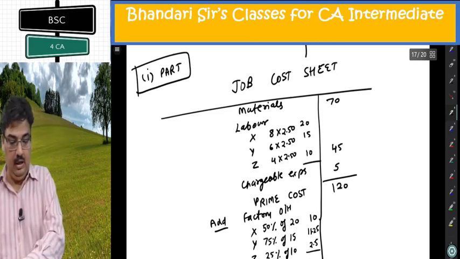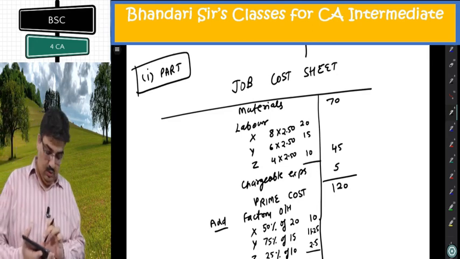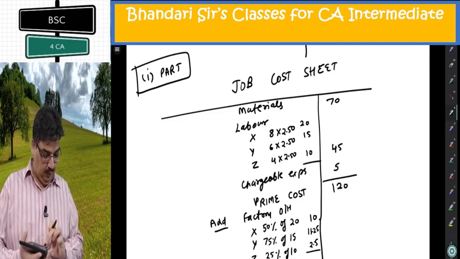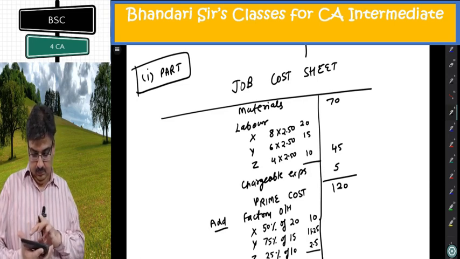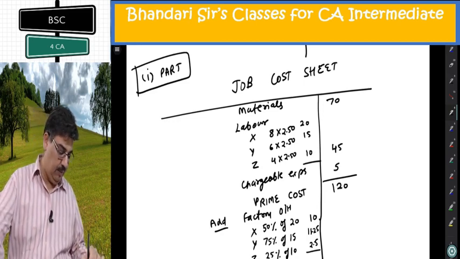Add them and put in the outer column. 21.25 plus 2.5, I'm getting 23.75.